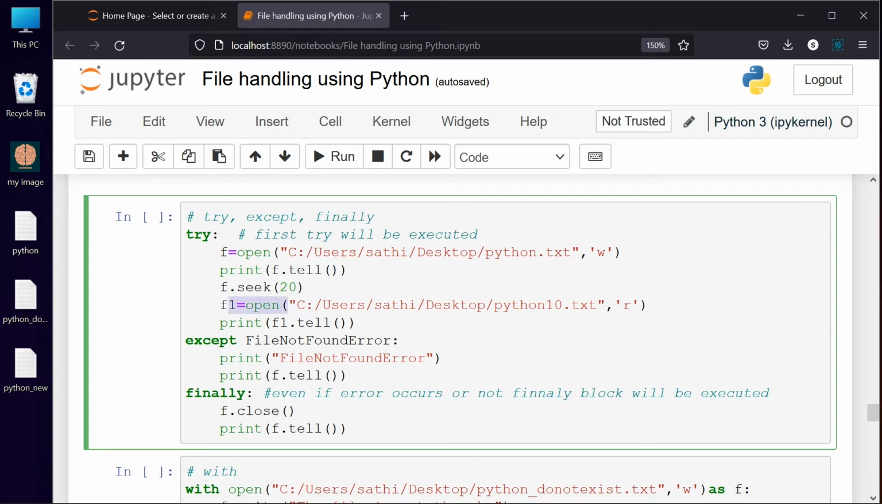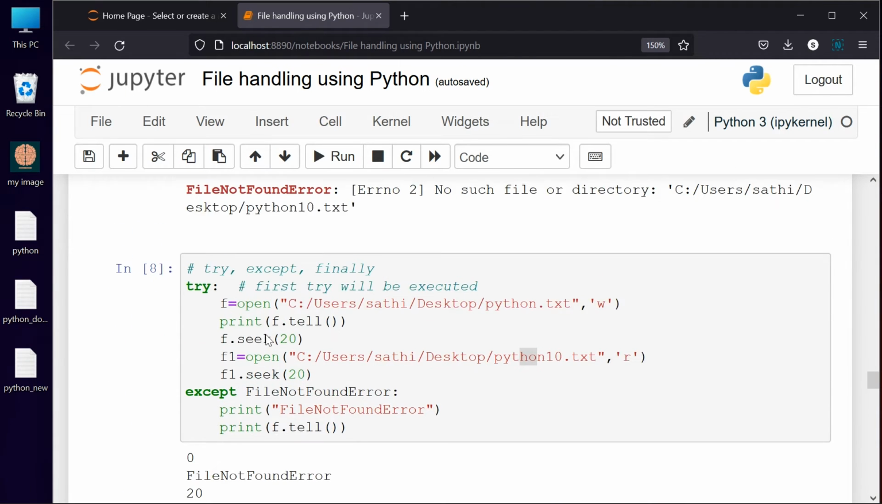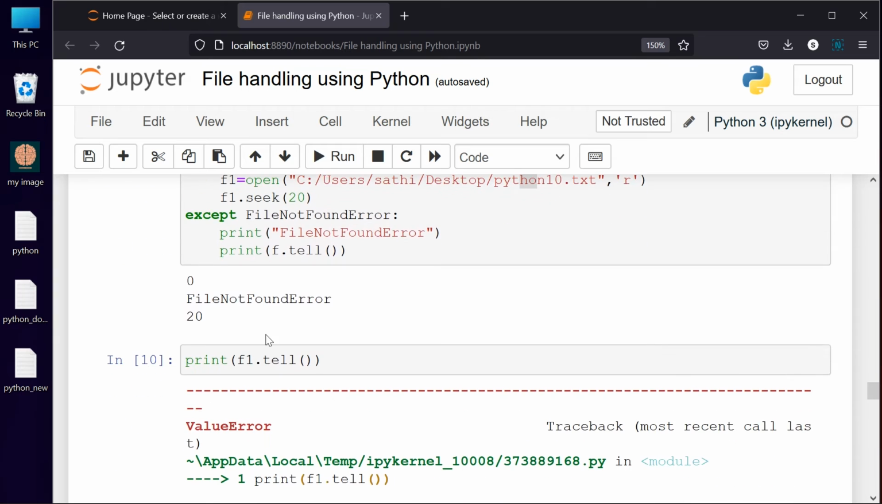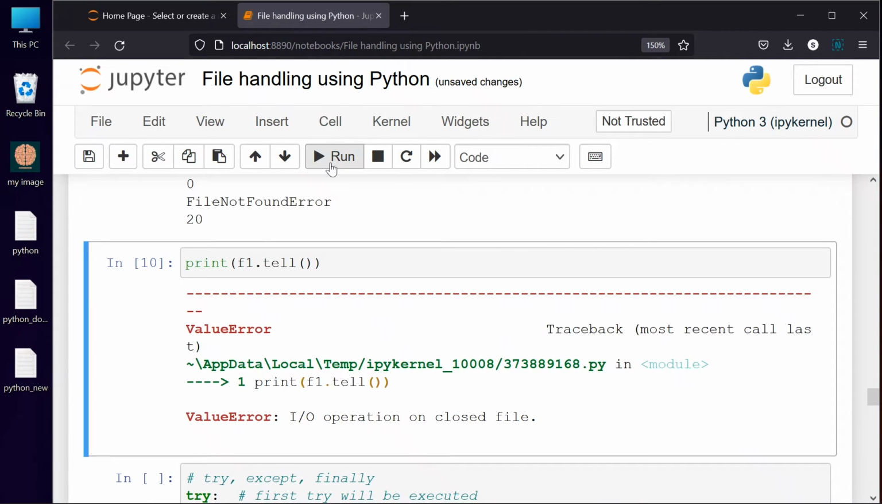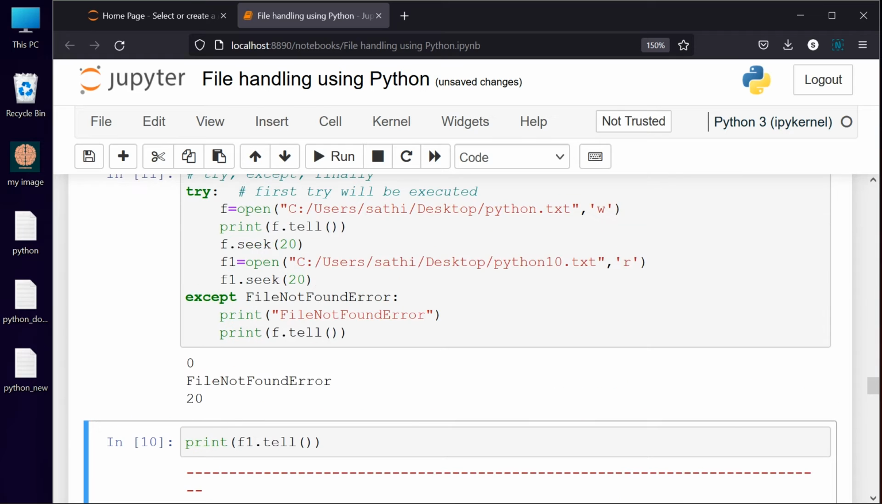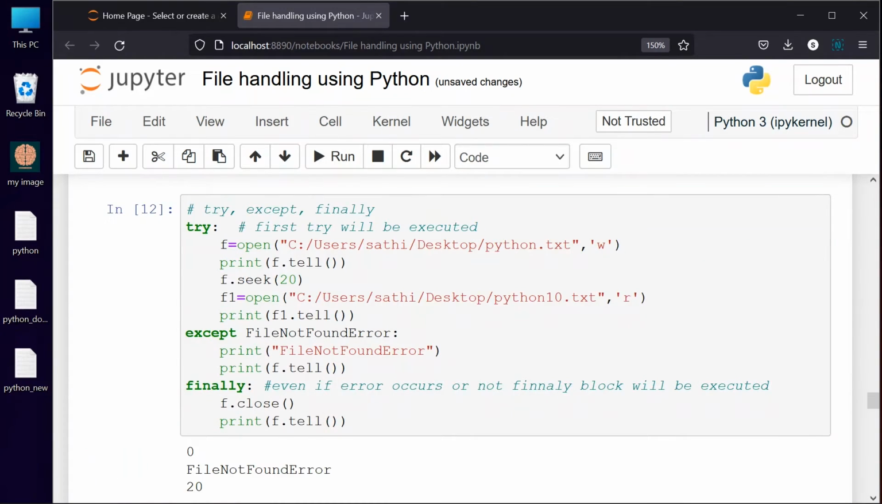So here the error will occur, so it will move to except, and even though the error is occurring, except is there. Previously, when we ran f.tell, it gave my output because the file is still open. So if I run this here, let's see what happens.